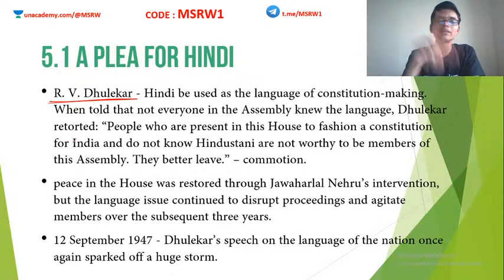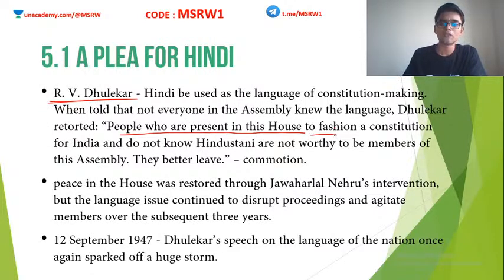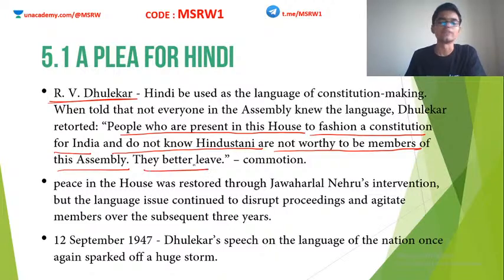Thulekar immediately replied that people who are present in this house to fashion a constitution for India and do not know Hindustani are not worthy to be members of this assembly. They better leave. This is what Thulekar replied. Just look at that. It is not a peaceful statement. He is actually confronting the other people. He is alienating a huge section of the Constituent Assembly.